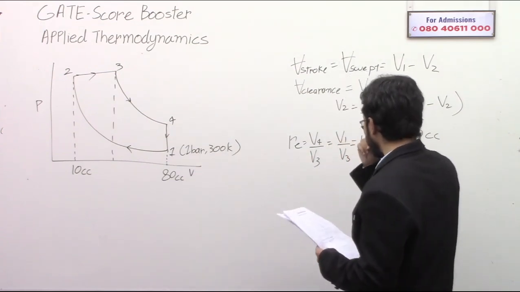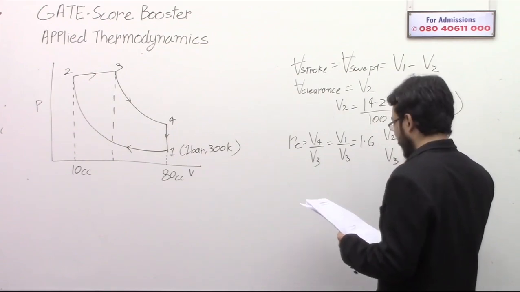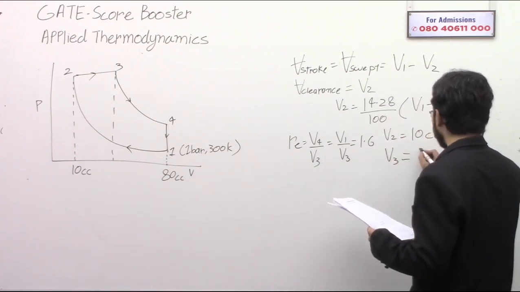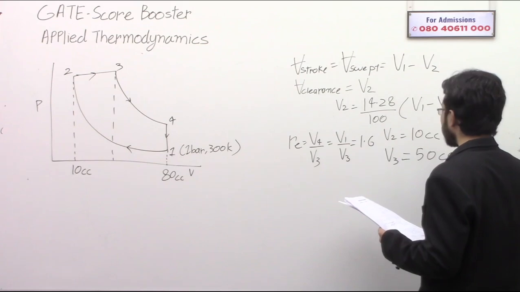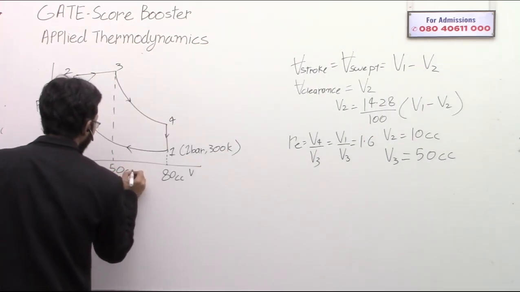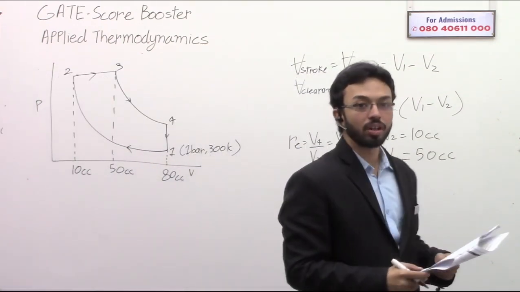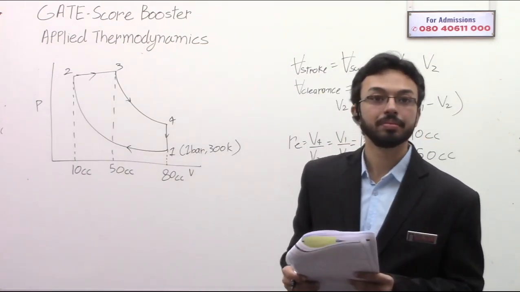V1 is 80 cc, so from this we can know that V3 will come as 50 cc. We have the information of all the main volumes.